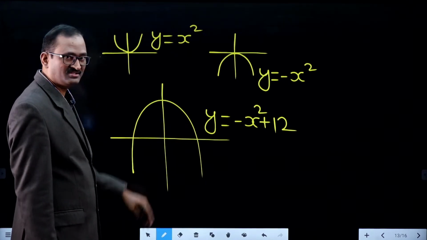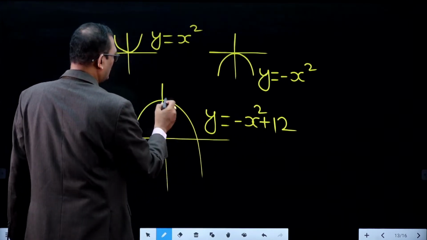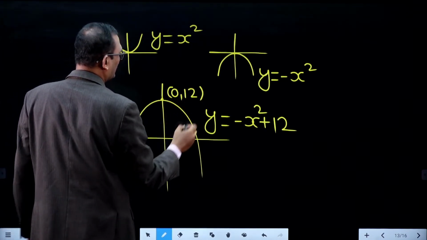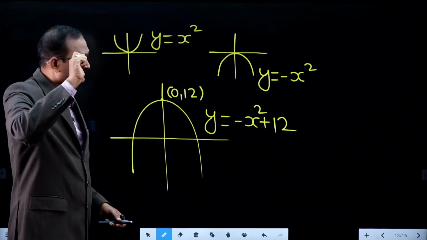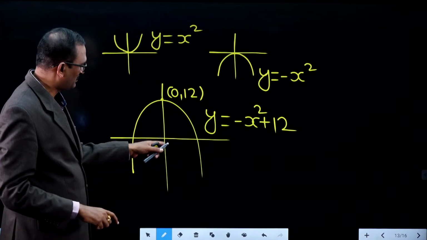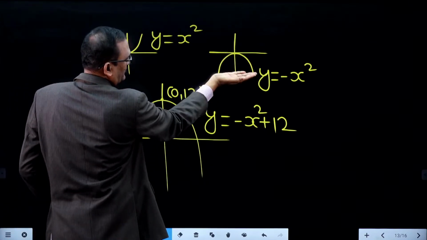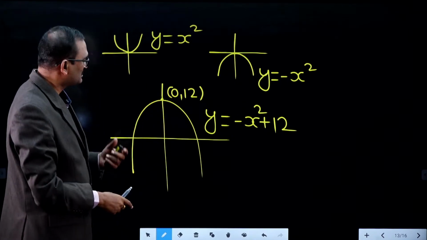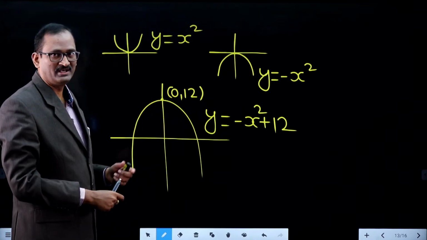Base means x-axis, 12 units. So obviously this point should be 0, 12, because the parabola has been shifted 12 units up from its original position. This is the original position. From here it is shifted 12 units up. So 0, 12, because on the y-axis the x coordinate is 0.